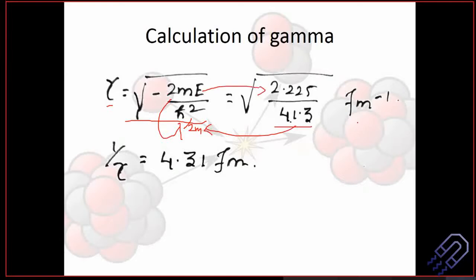You know that gamma is real now. That means we can do the calculation, which is per Fermi. But then we are just going to take it to be 1 by gamma. 1 by gamma is equal to 4.31 Fermi. So this is actually the unit. We are taking the inverse unit here. And I think we can stop here.